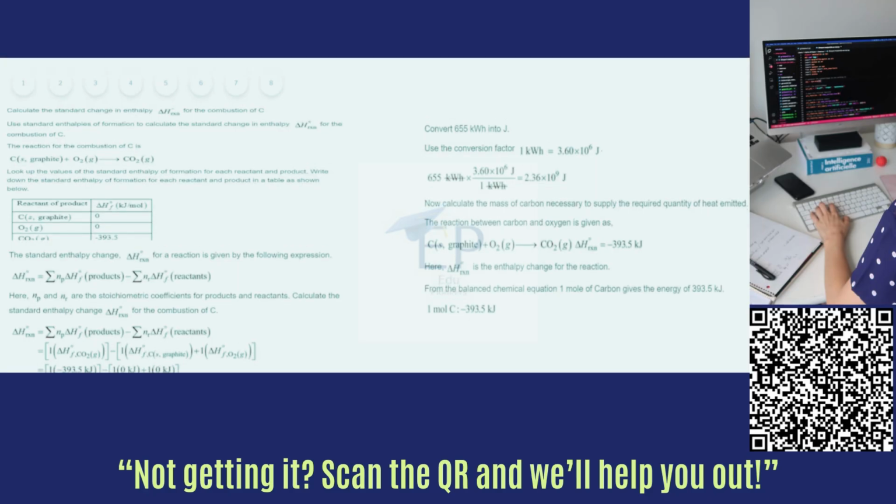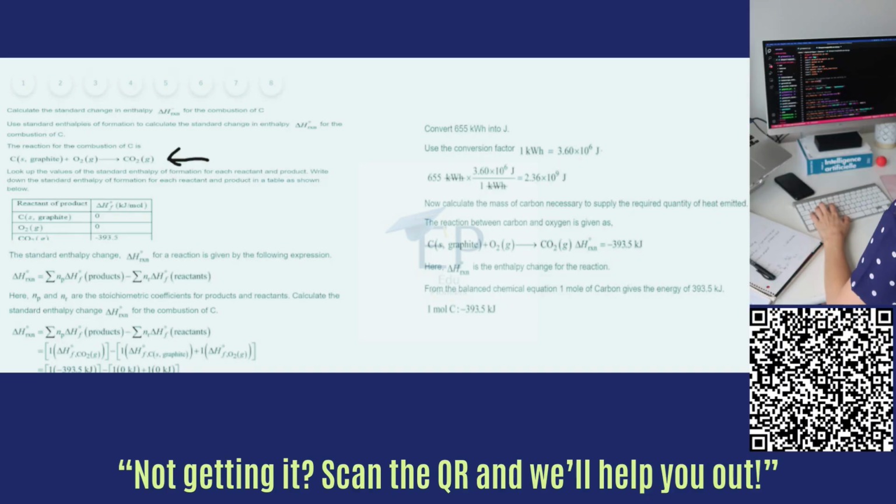Calculate the standard change in enthalpy for the combustion of carbon. Use standard enthalpies of formation to calculate the standard change in enthalpy for combustion of carbon. We have the balanced chemical reaction represented over here. Along with that, we have standard enthalpy of formation for each of the reactant and the product as shown.